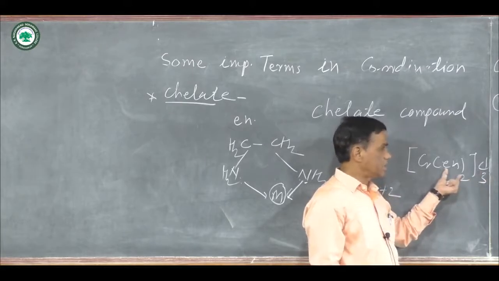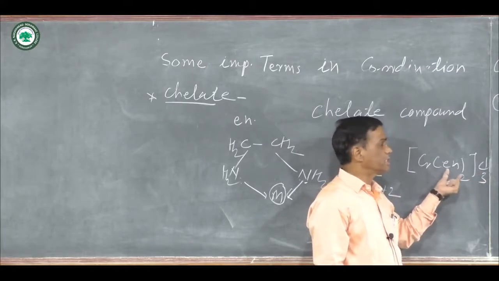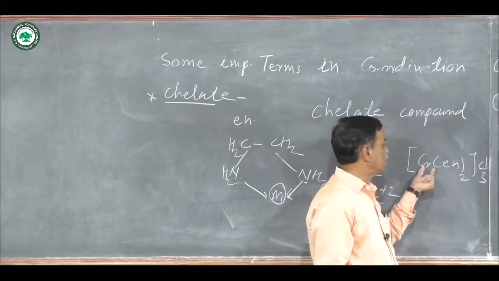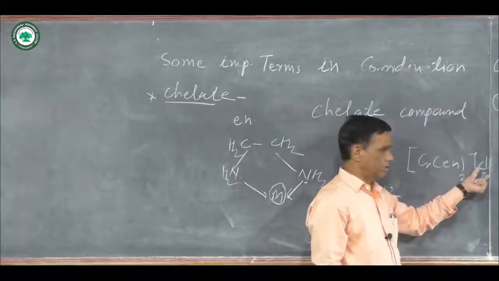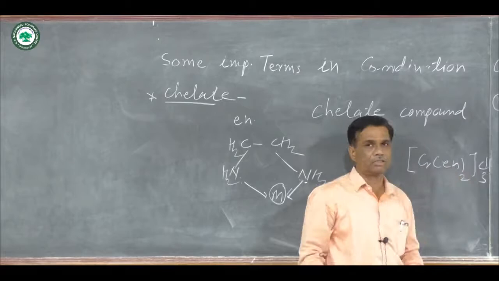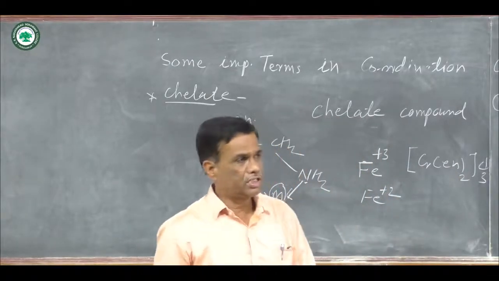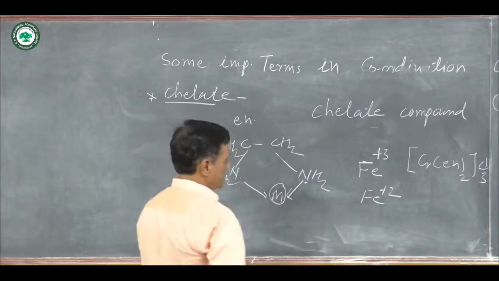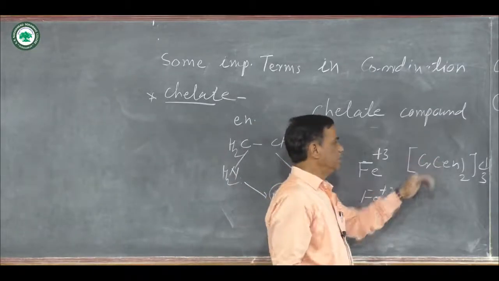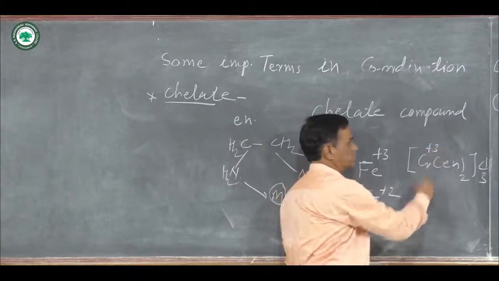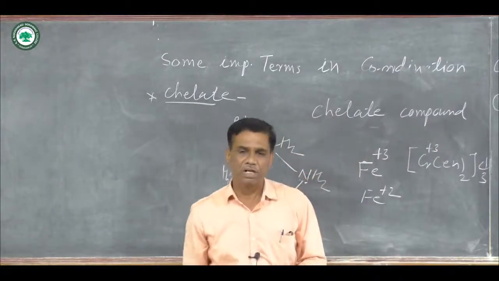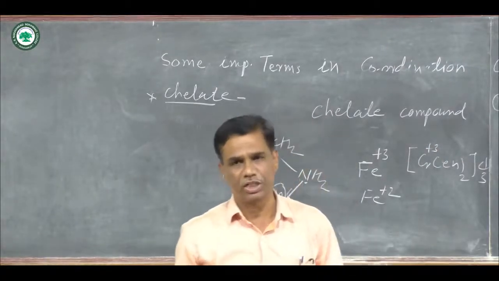Here a ring structure is formed, and it gives exceptional stability to this Cr(en)2Cl3. These are chelate compounds, and chelate compounds have high stability. The charge on this is +3. High oxidation state or high charge compounds form chelation.